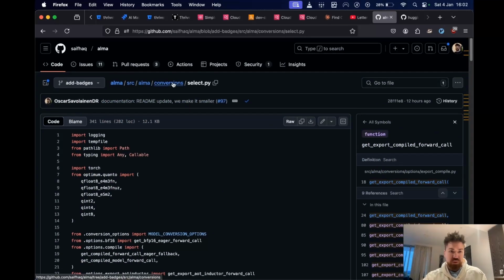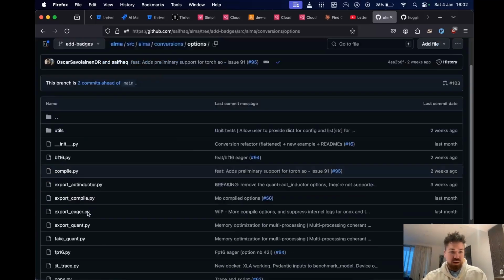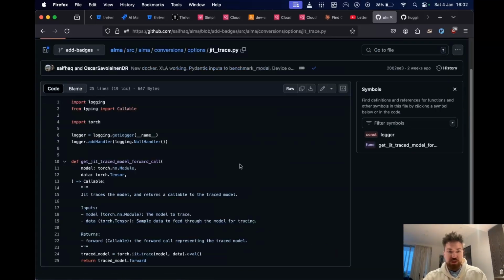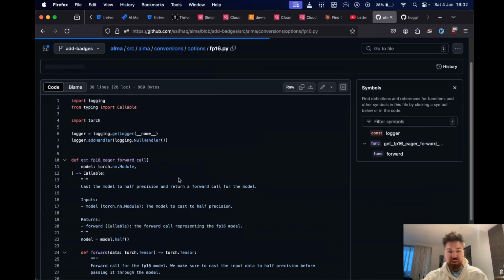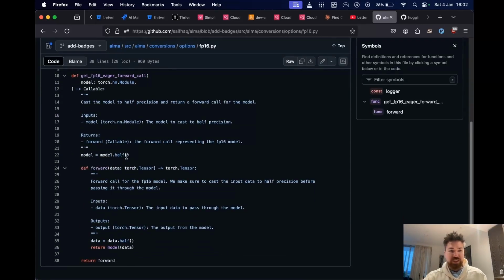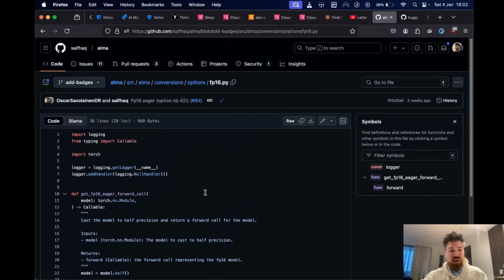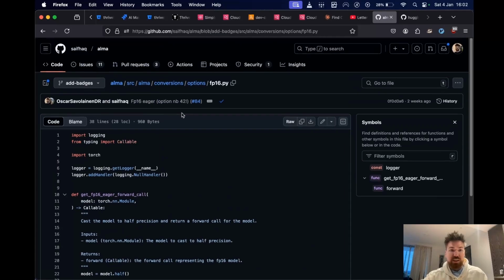A good example of this, probably the simplest example that we have, is JIT tracing, which is really simple. You literally just JIT trace the model, feed some data through it, run it in eval, and then return the forward call. It's that simple. A slightly more advanced one is floating point 16. You can cast the model to half precision, which is floating point 16. Then you can cast the data as you feed it through. We do this in a kind of wrapped way, and then you return the forward call. So if you ever want to add a new option, it is exceedingly simple to do.